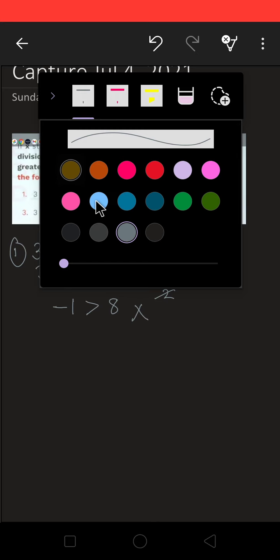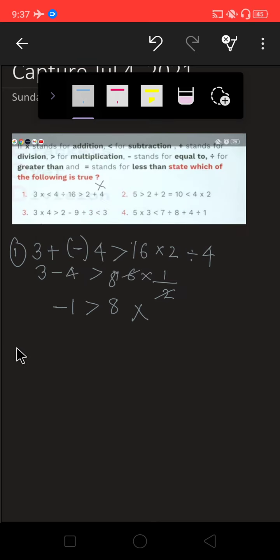Now come to the second option. Let's solve the second one. 5 is greater than means what? Greater than stands for multiplication. 5 multiplied by 2, plus stands for division, where is your plus? Stands for division.